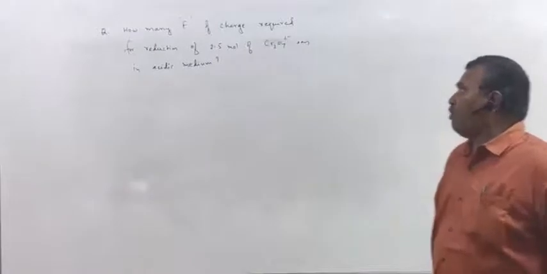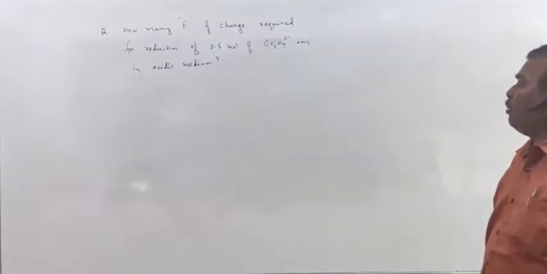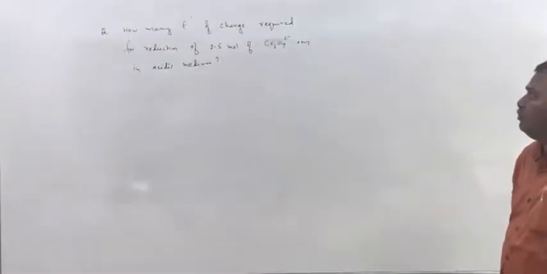How many Faradays of charge are required for reduction of 2.5 mole of dichromate ions in acidic medium?